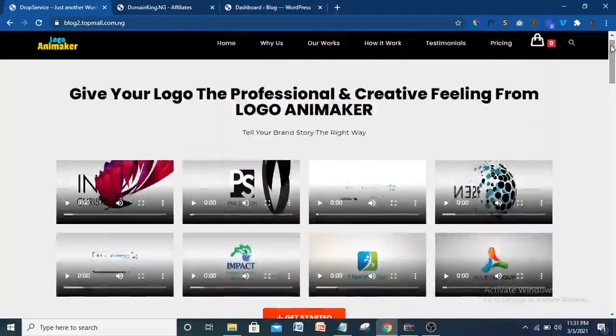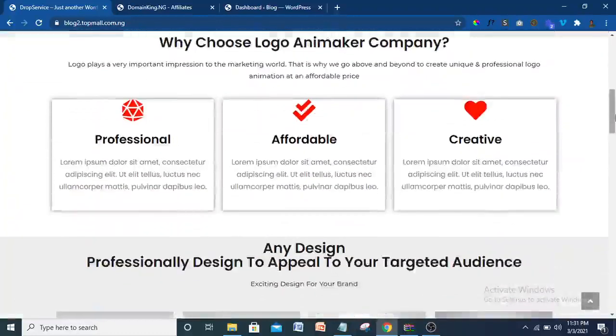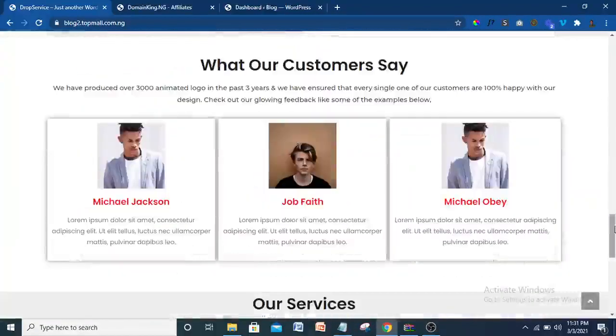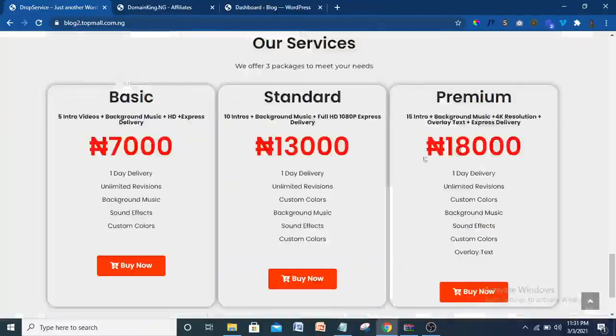This is the website I'm going to create, so I want you to stick around so that you know how you can create it. This is the logo. Now this is the menu of the website. This website operates like a landing page because every menu item is linked to somewhere in the main page. So you have the price. When you click on price, that same page brings you to the price section here.